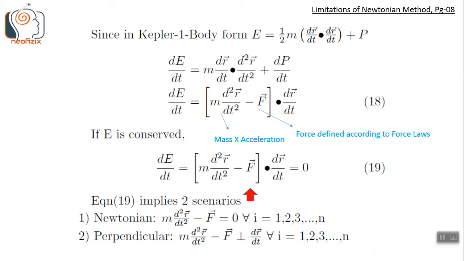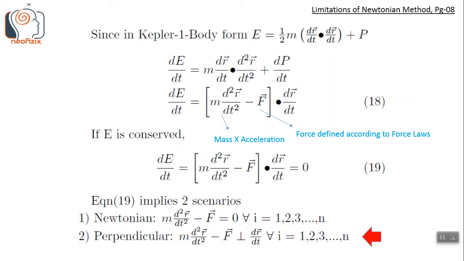1. When one of the dot product terms is 0. Velocity cannot be 0 at all times if the object is moving. 2. The Newtonian force balance term in the brackets can become 0. This is the Newtonian method, which equates mass times acceleration with gravitational force defined using a force law. If this term is 0, then naturally dE by dt will also be 0.